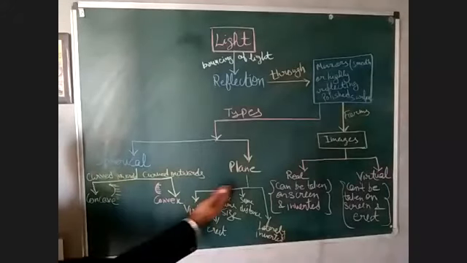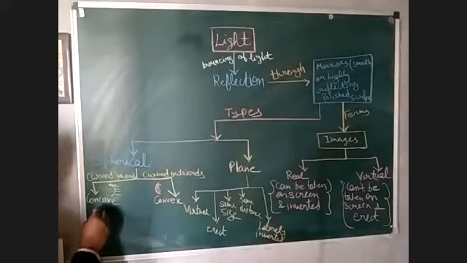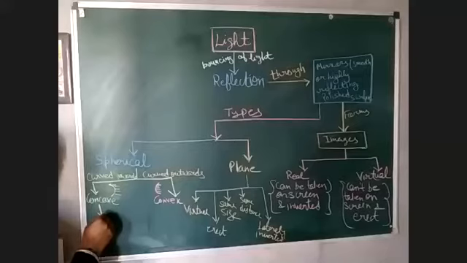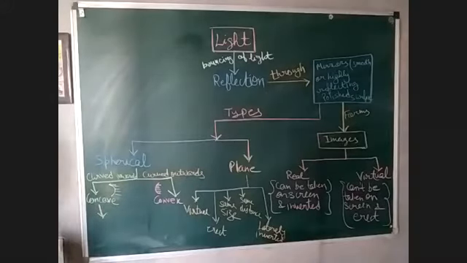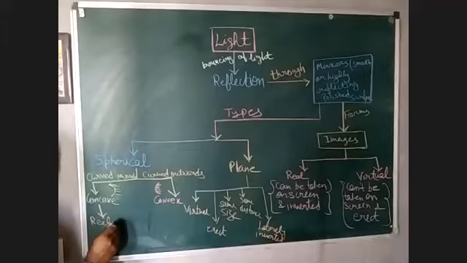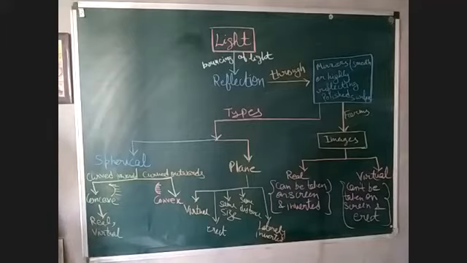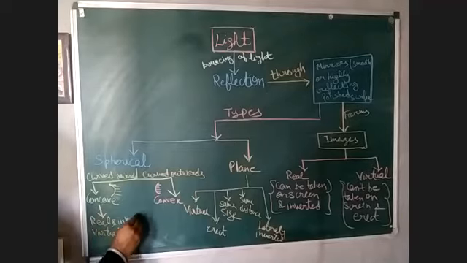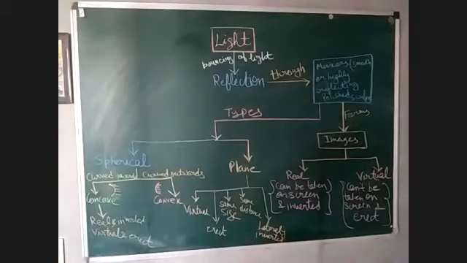Now, same way, the characteristics of the images formed by a concave mirror. A concave mirror can form real image and virtual image, right? That is real and inverted. It can form, and virtual and erect. It can form, right?